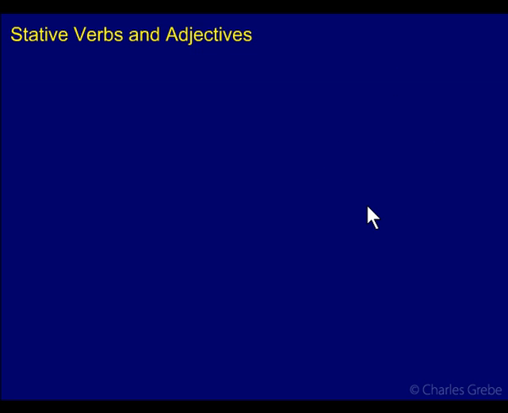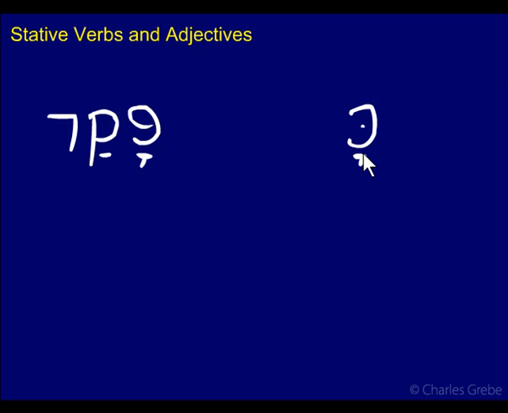If we look at our dynamic verbs, first of all, pakad, let's write that down. So pakad is what? This is our perfect, right? 3ms perfect, pakad. He visited. And so kaved would be the corresponding perfect form for the stative. Kaved. So, perfect 3ms.